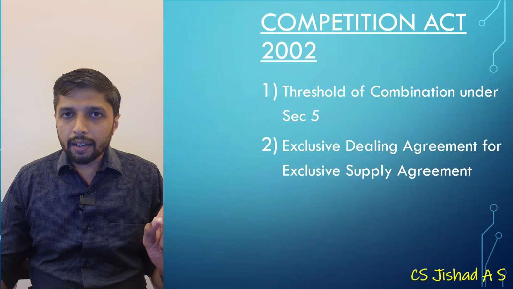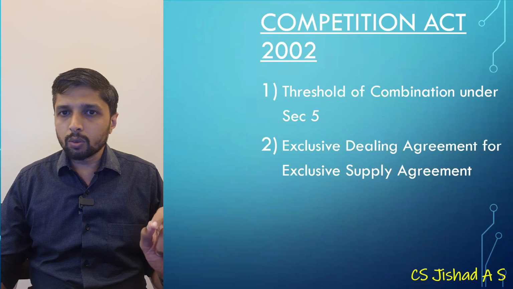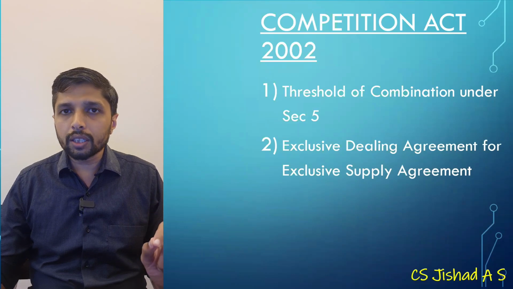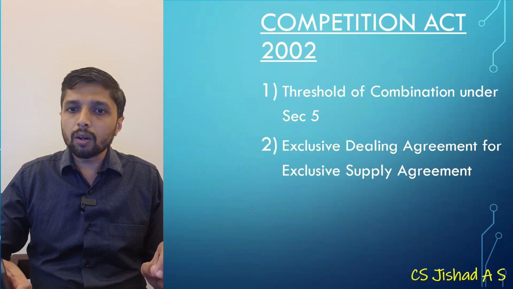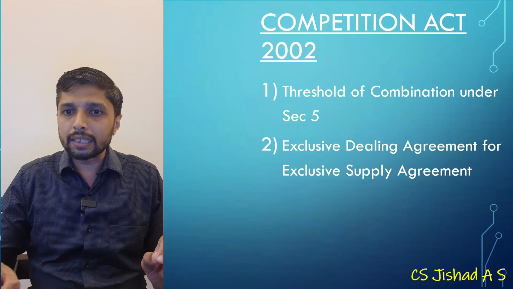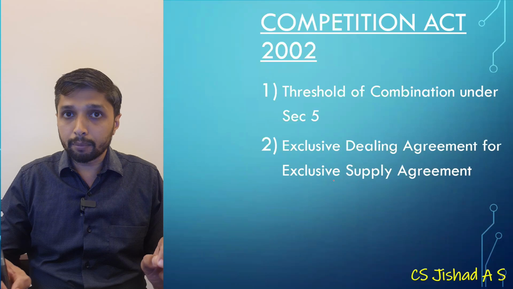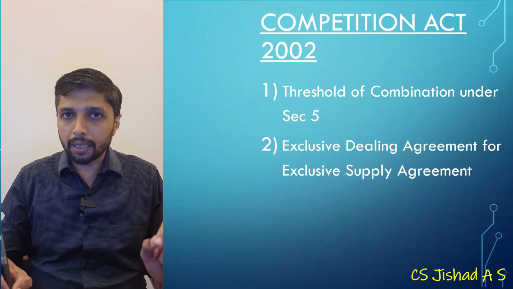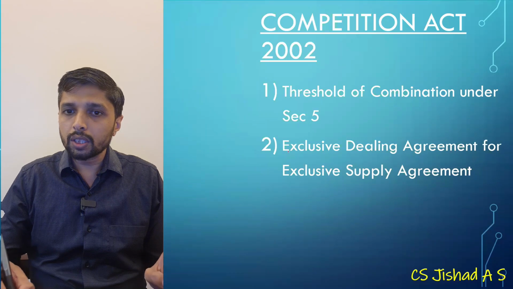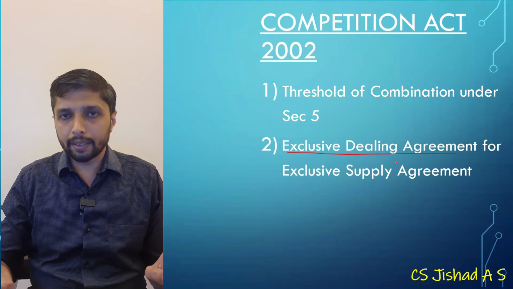In Competition Act, there are two amendments. One is that the threshold of combination has been amended. Number two, with respect to anti-competitive agreement, we have a small change in the term exclusive supply agreement. We know that in vertical agreement, there was exclusive supply agreement. It is now changed to exclusive dealing agreement.